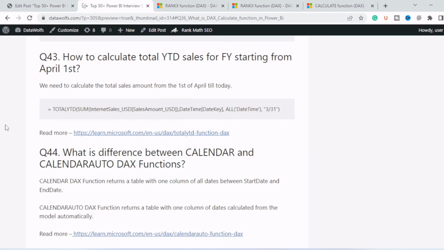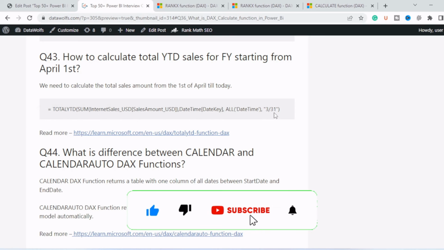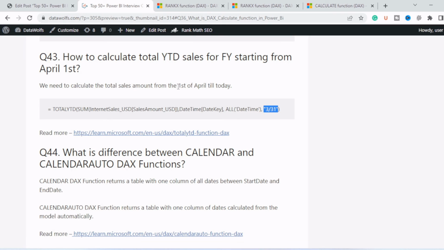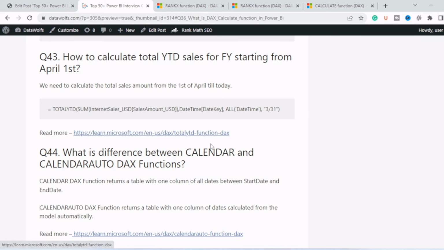Now next question is, how to calculate total YTD sales for a financial year starting from April 1st. So for the YTD function, as I told you previously, we will use the TOTALYTD function, and we will pass the end date of the year. So if our year starts from 1st of April, then we will pass 31st of March as the end date of the year, and this function will automatically sum the total from 1st of April till date. So this is how the YTD function works. You can read more about the YTD function from here.